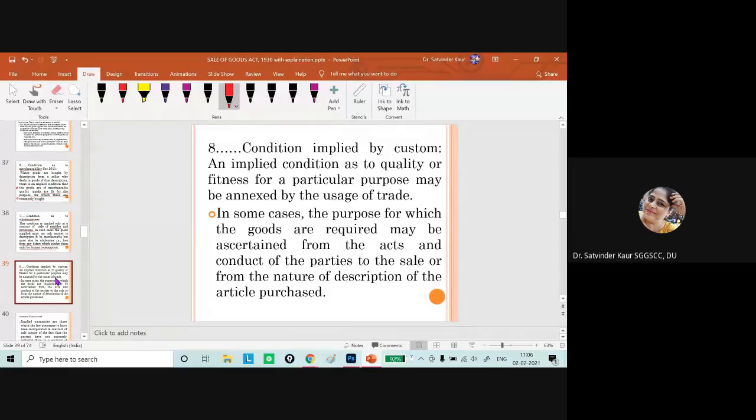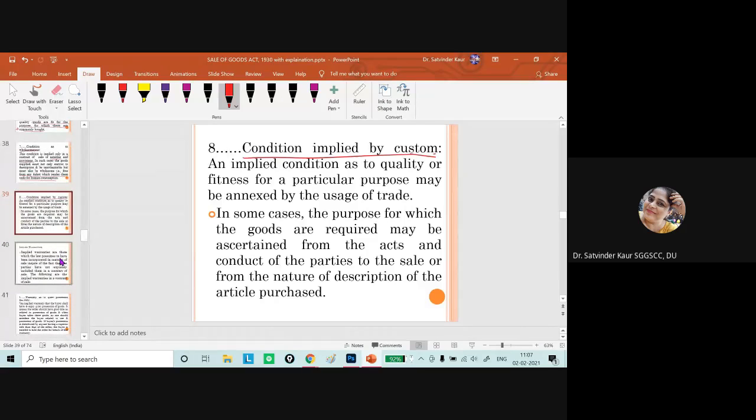And the last one we have discussed is a condition implied by custom. So in this particular situation, along with the other conditions, if certain conditions are being attached which are as per the usage of trade, then in that particular situation, the particular condition will also be applicable in that scenario. Now moving towards the warranties.